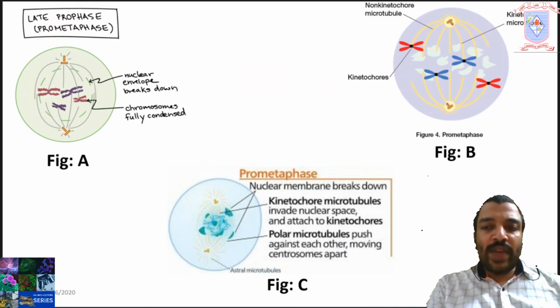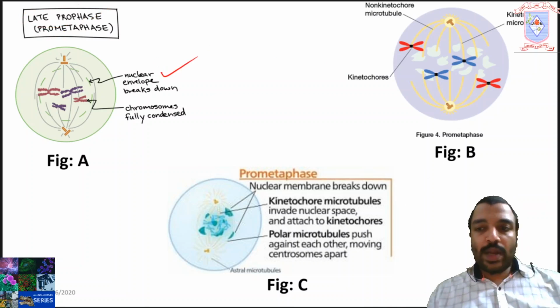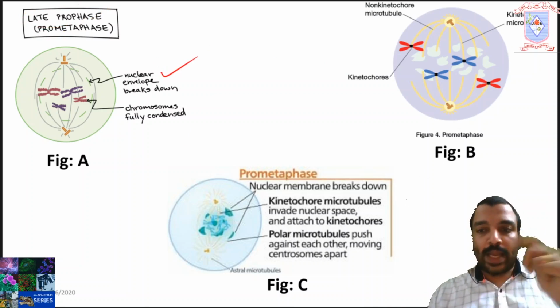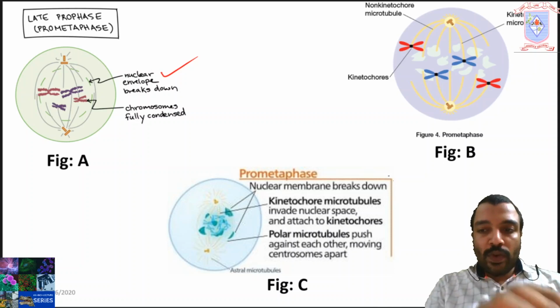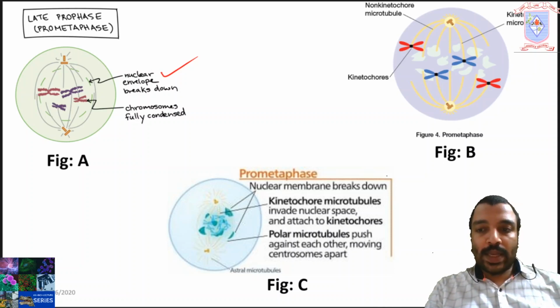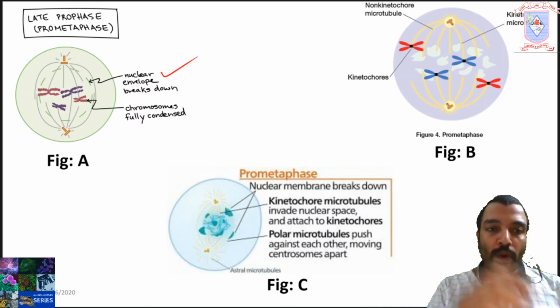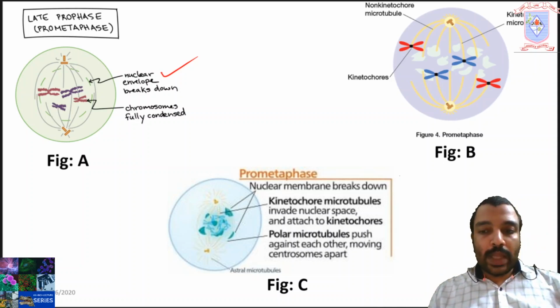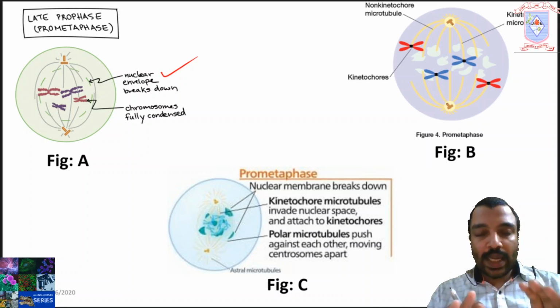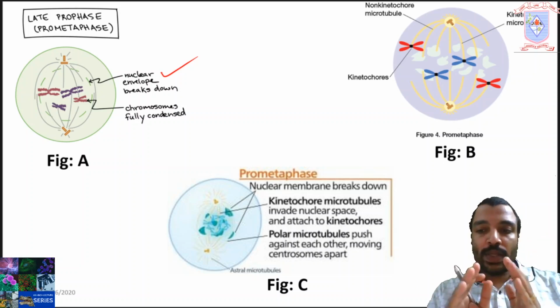So the first event in this stage is that the nuclear envelope breaks down completely. The process of nuclear membrane disappearance by the fusion of nuclear membrane and ER started at the early phase of prophase, but the process will complete in late prophase or prometaphase.